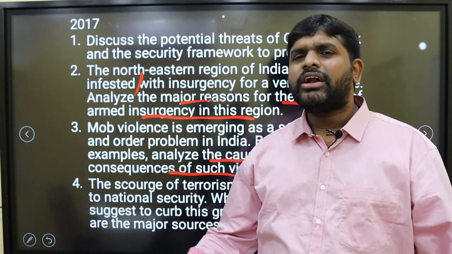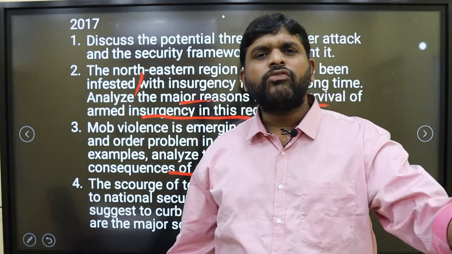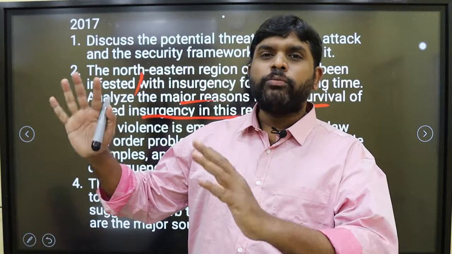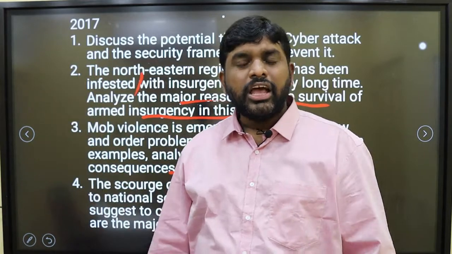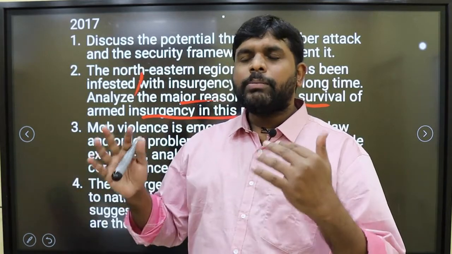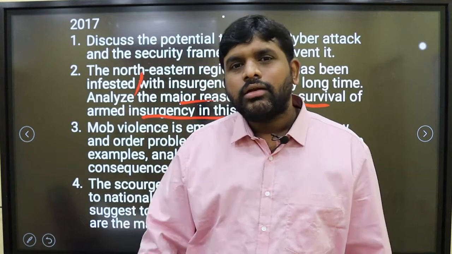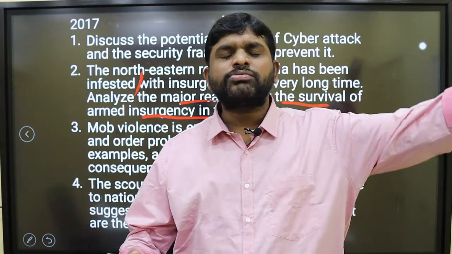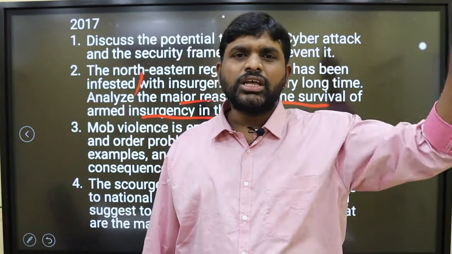One murder or one attempt to murder, under section 304 or 306, is there. Then what about the mob? A group of unorganized people. If they kill 300 people, 400 people, then how can we punish them? Because justice is not only for one man, justice is for 1,000 people also. If they do a mistake, they have to get